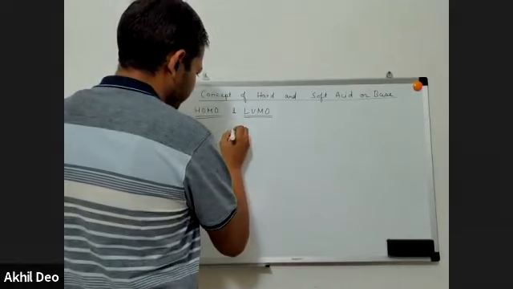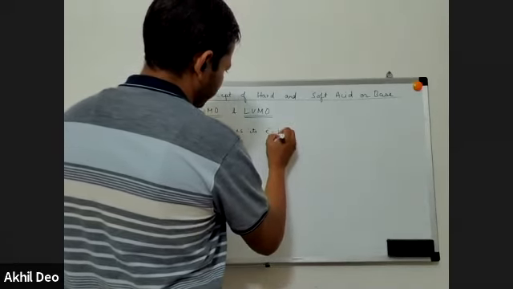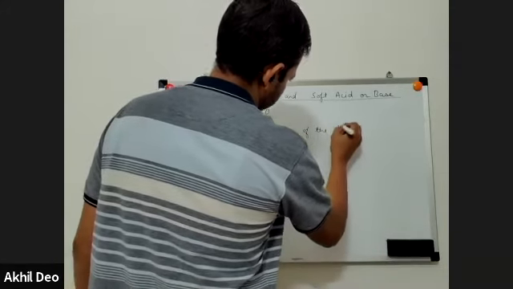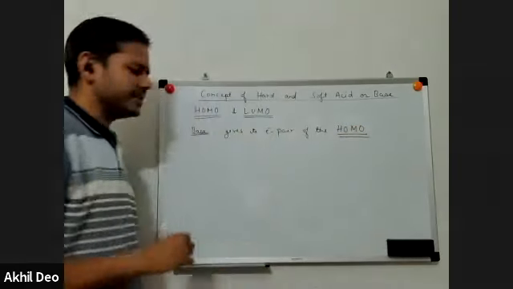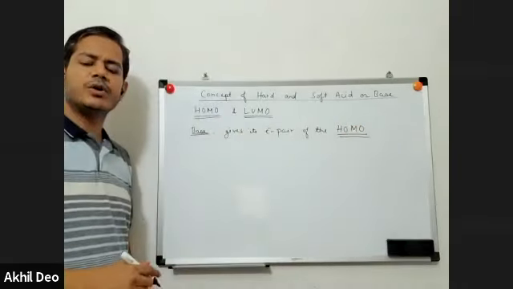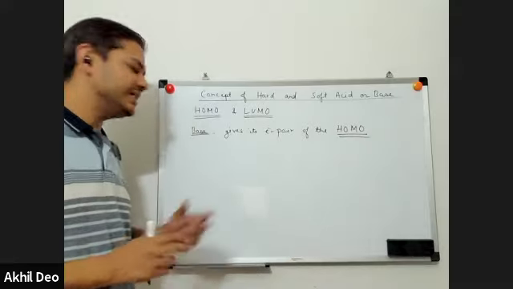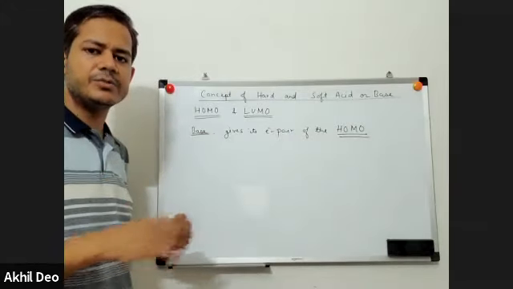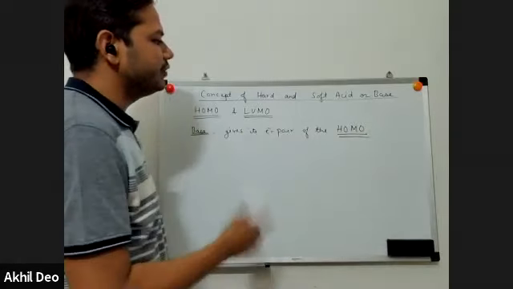Base is an electron pair donor. It gives its electron pair of the highest occupied molecular orbital. The highest energy electron pair, or the electron pair which is farthest from its own nucleus, is least attracted towards its own nucleus. So that electron has the greatest tendency to be given to a Lewis acid. So base gives its electron pair of the HOMO.